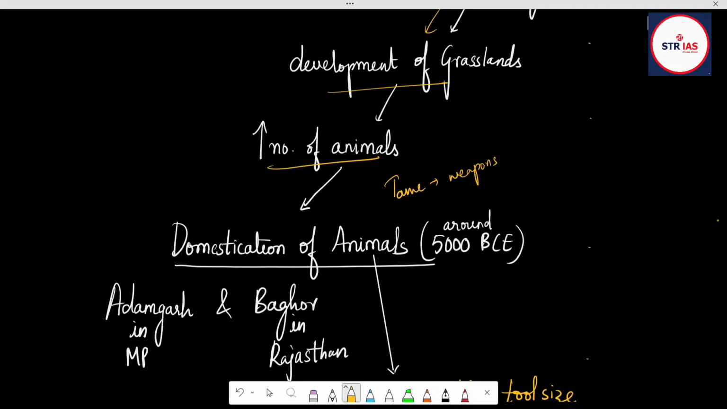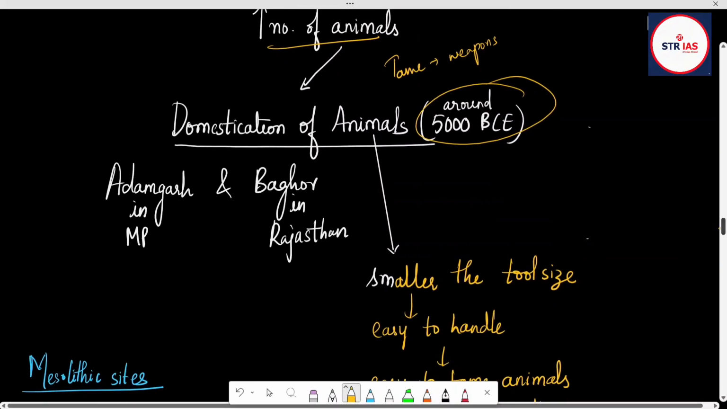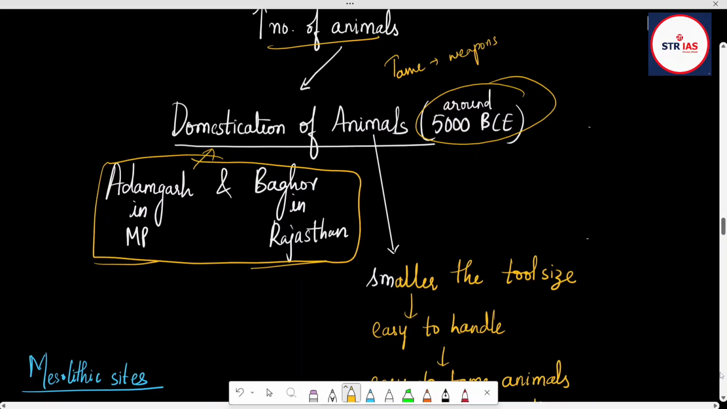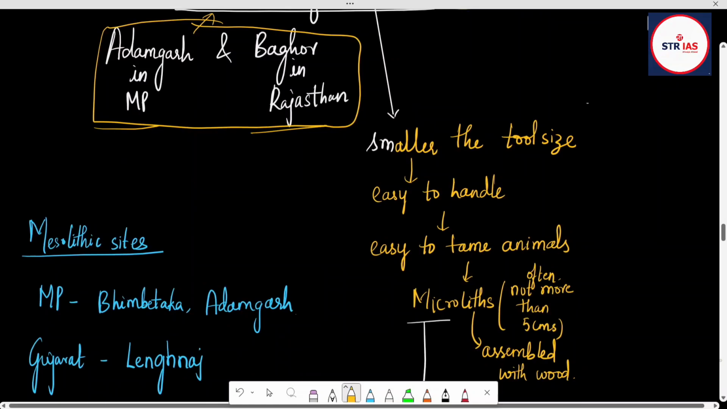So domestication of animals will begin around 5000 BCE, and we can see the evidence at Adamgarh in MP and Bagor in Rajasthan. We can see the first evidences of domestication of animals. When the tool size becomes smaller, it's easy to handle and easy to tame animals.